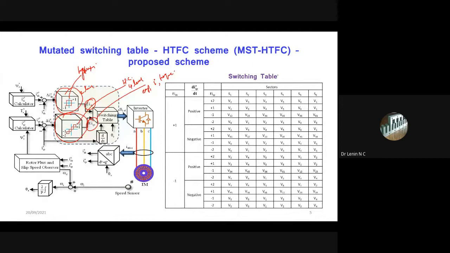And this is the switching table, which shows how to switch your controller.